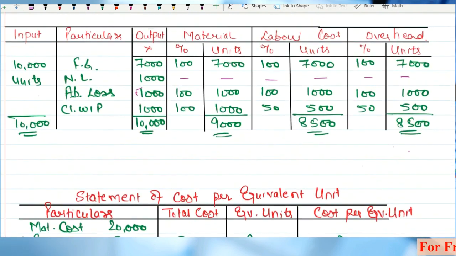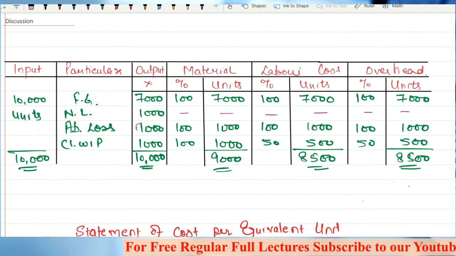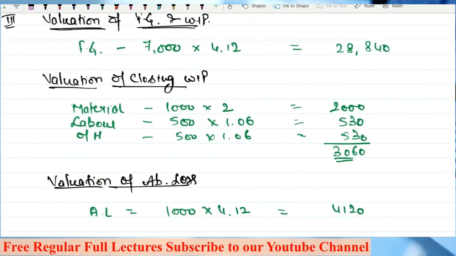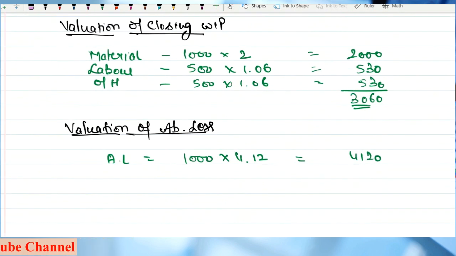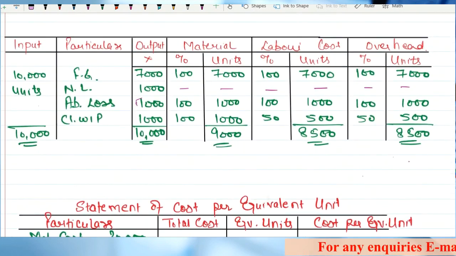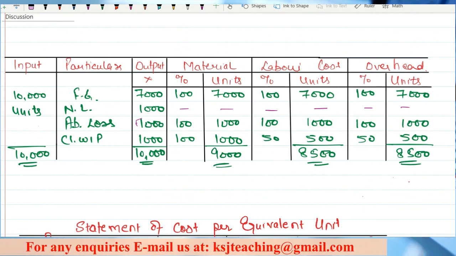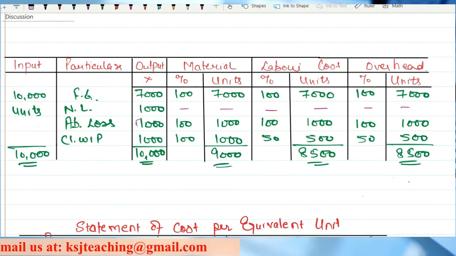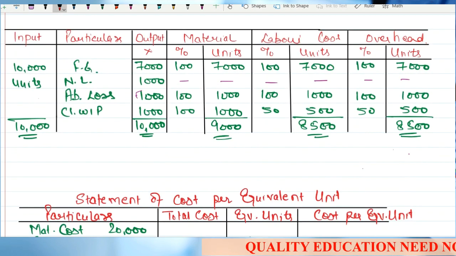But if the degree of completion is different, if it is not 100% for material, labor, overheads, then you have to show it separately like we show it in the closing WIP. So you need to be very careful what is given in the question. Clear about abnormal loss? I have given you the various scenarios, and the rest of the things we'll practice when we do the questions. I've explained how the treatment is to be done for the normal loss, and we'll get more clarity from the practical questions.